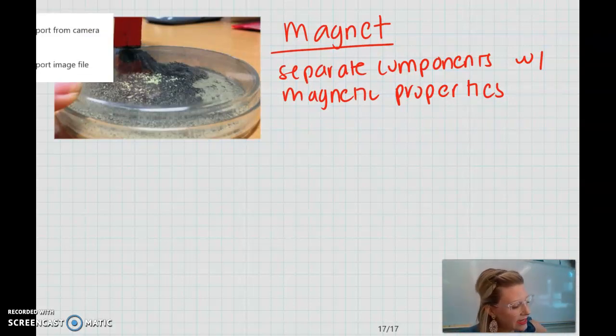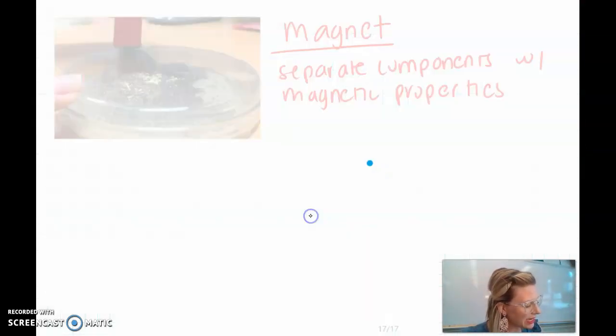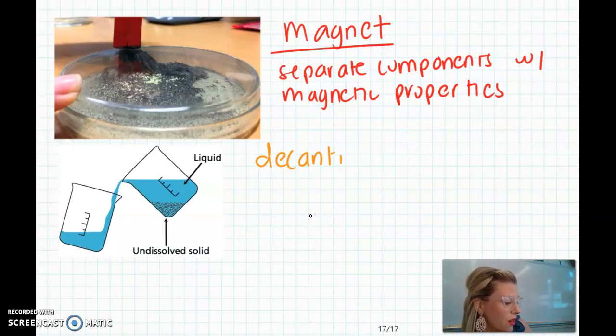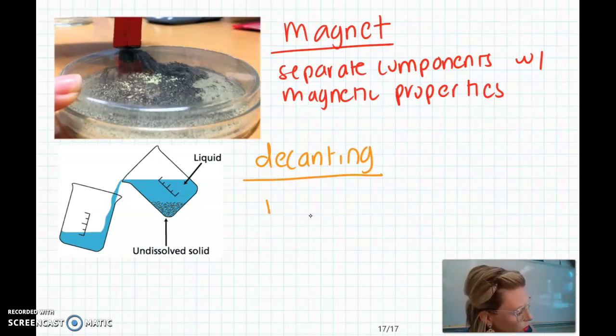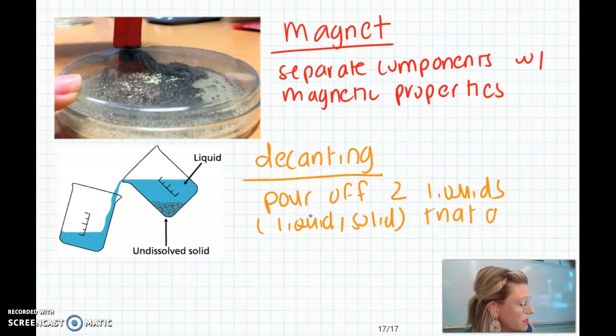Our next separation technique is decanting. Decanting is not particularly useful, but I actually primarily use it in the kitchen when I'm baking, especially with oil and water, because decanting is used to pour off two liquids, or as you can see from the image, a liquid and a solid, that don't mix, or that are what we say immiscible. They do not mix, immiscible.